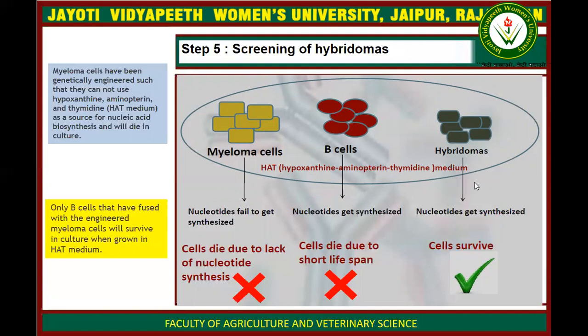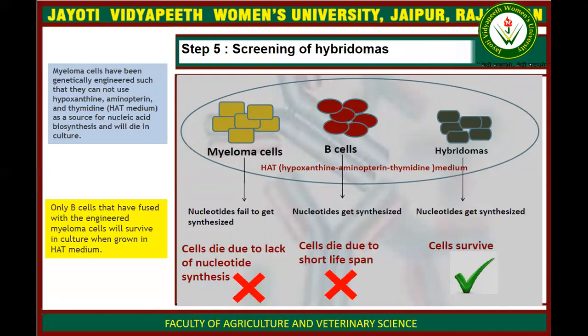But hybridoma cells can survive because they have a long lifespan and they do not lack nucleotide synthesis. They have nucleotide synthesis capability. So only these hybridoma cells will survive, and B cells will not survive because of their short lifespan.